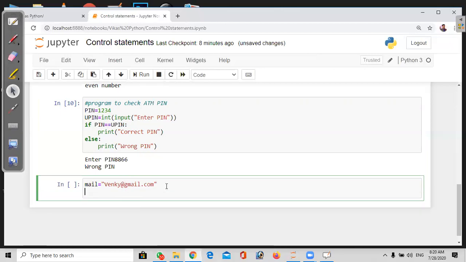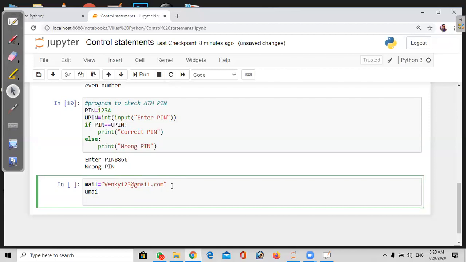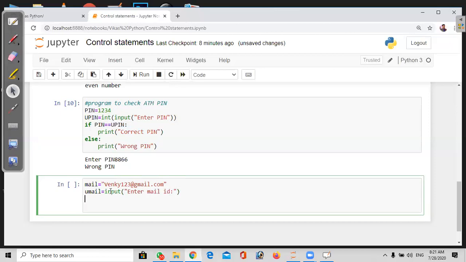Let me check. Suppose it is alphabets and numbers: Venki123@gmail.com. That's also a string. Now I'm going to ask the user to enter the mail. This is a string, that's why I'm not using integer. By default, the input function takes a string as input. Enter mail ID, we're asking the user to enter the mail ID.